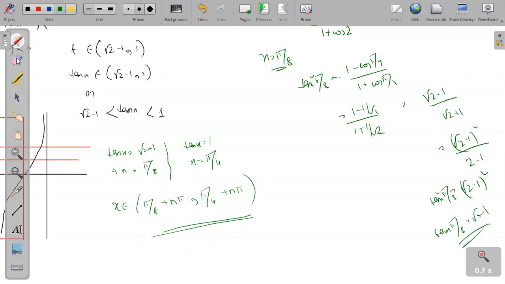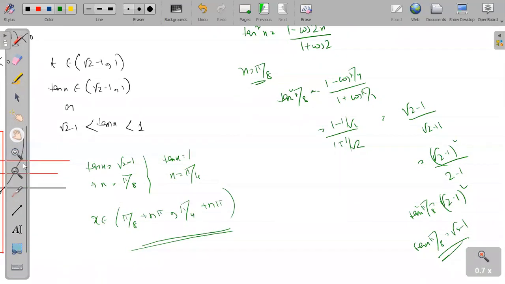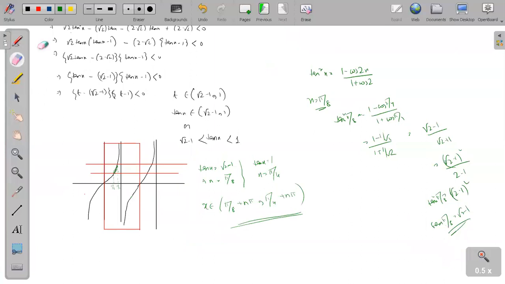Understood? So remember this standard value. There are 7, 8 standard values I already explained. So always you have to remember those values, okay? Okay, sir. Thank you, sir.